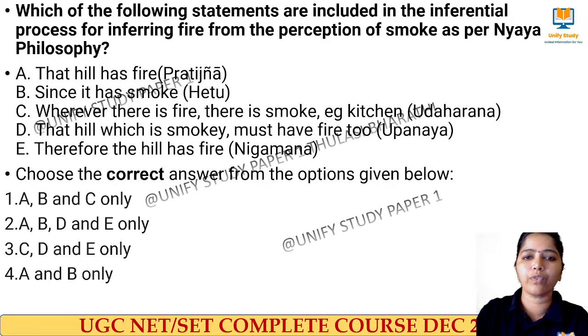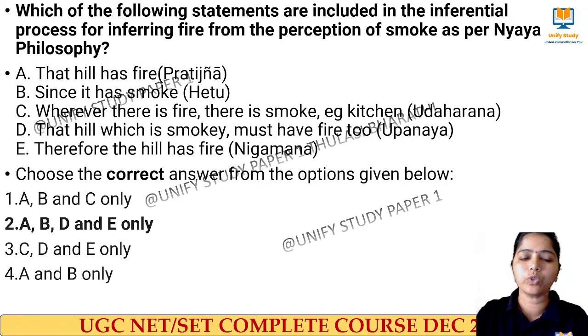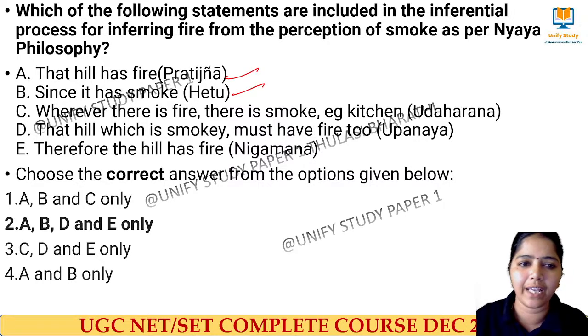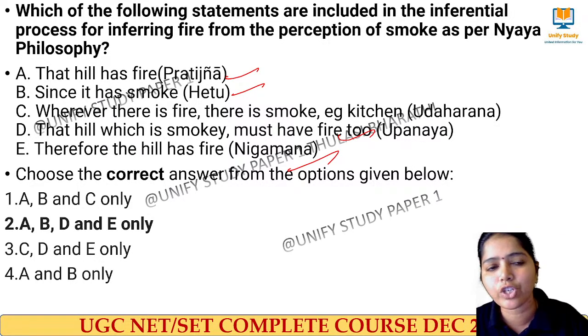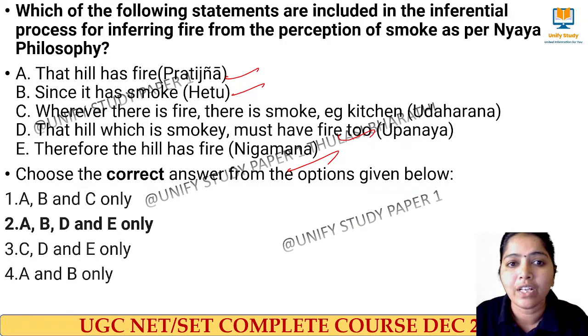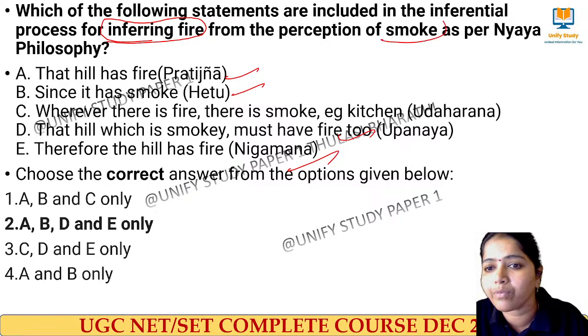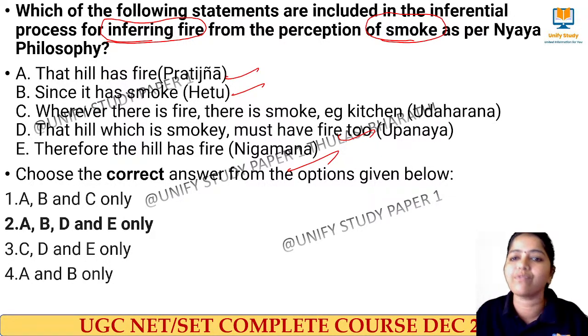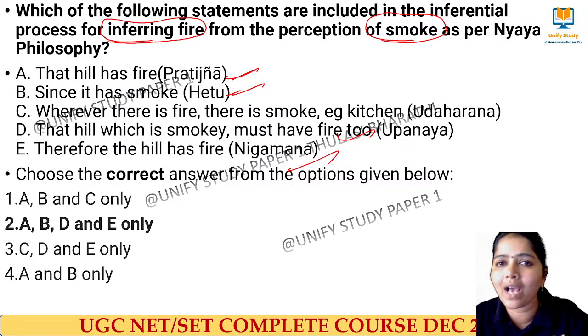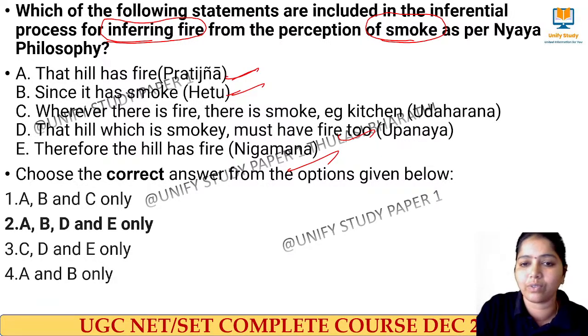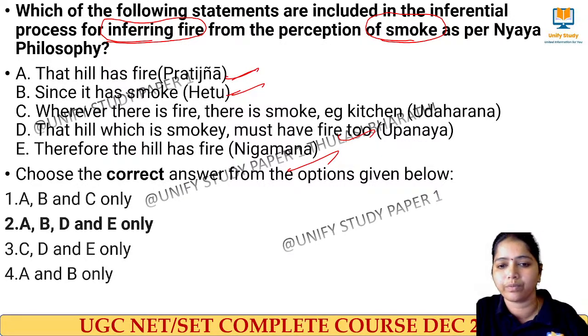Yes, the right answer for this question is option 2, that is A, B, D, E. So the following statements are included in the inferential process for inferring the fire. Here they are saying that I want to infer the fire from the perception of smoke. That is most important. So from the perception of smoke, we infer through the Pratijna, Hetu, Upanaya and Nigmana. In these stages we infer the fire from the smoke. Next one.